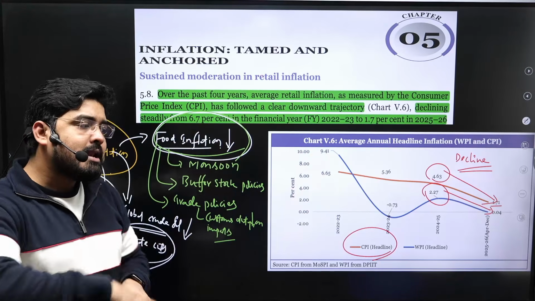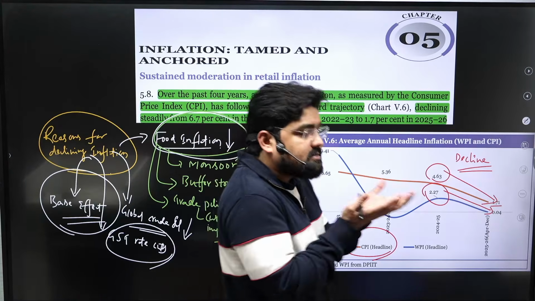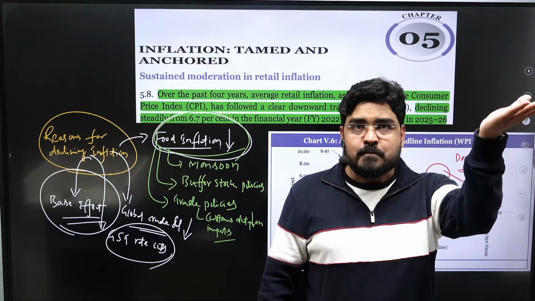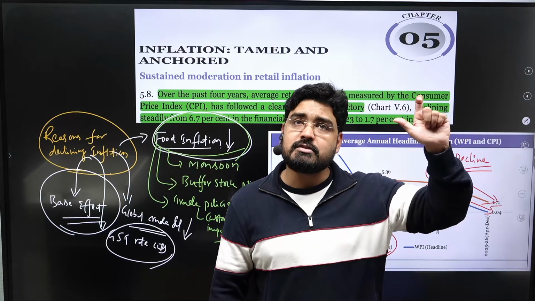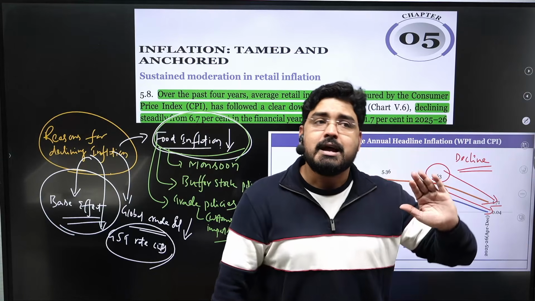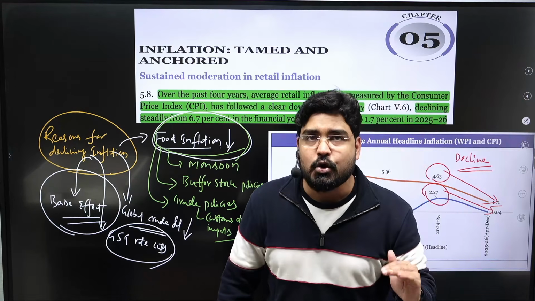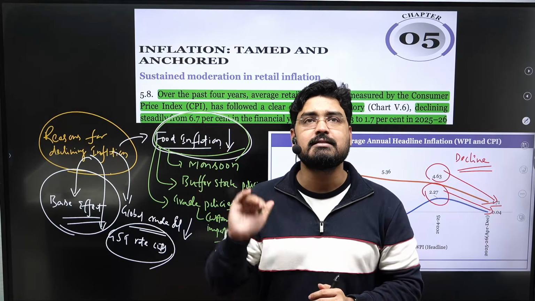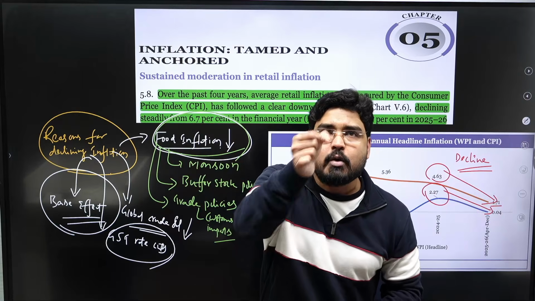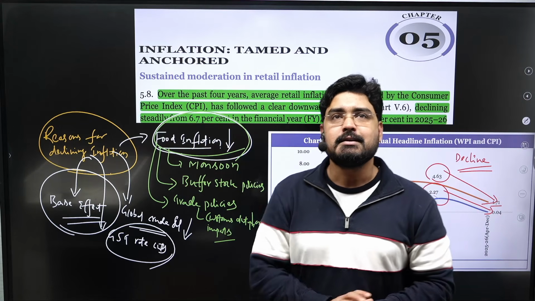So when the last year's prices increased significantly or decreased significantly, if the price levels in the corresponding period in the last year are very high or very low, it will have an artificial impact on the inflation levels in this year when we compare them on a year-on-year basis, right?